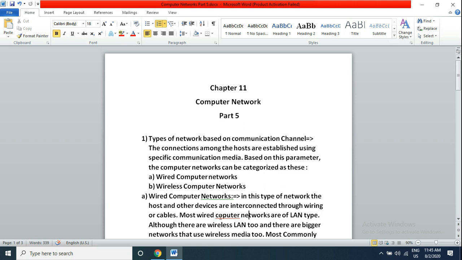Most wired computer networks are of LAN type. Generally they are in a particular small building or office. So all LAN type computers are known as wired computer networks. Although there are wireless LANs too, and there are bigger networks that use wireless media too.